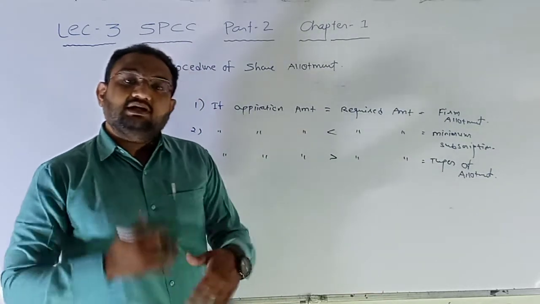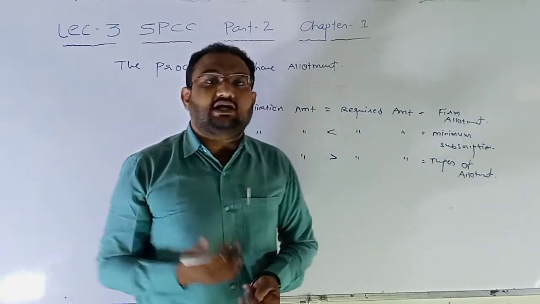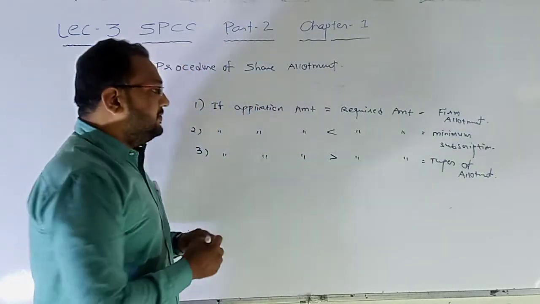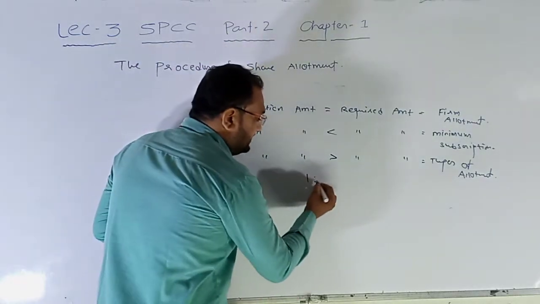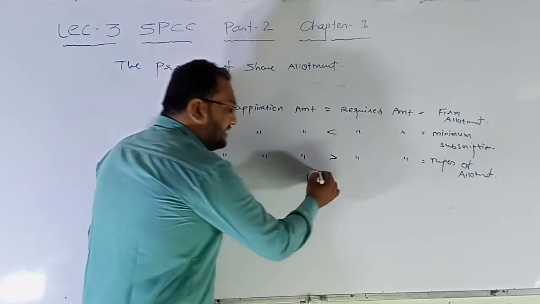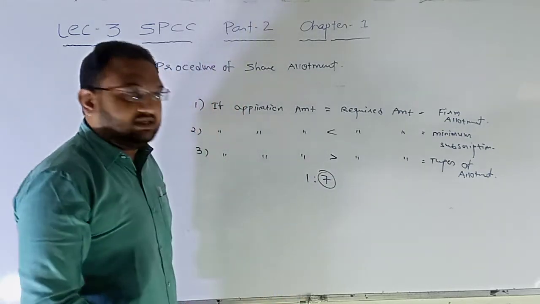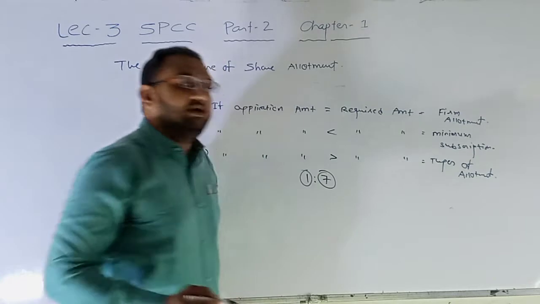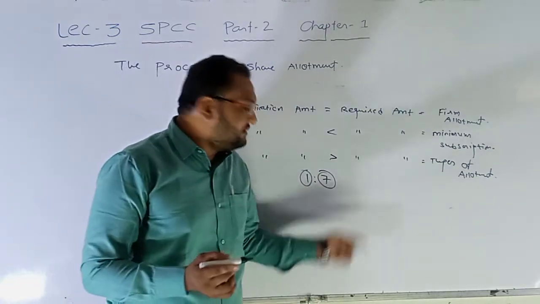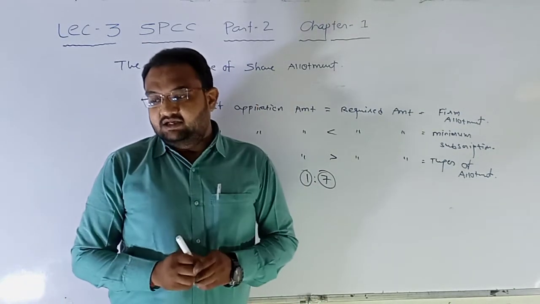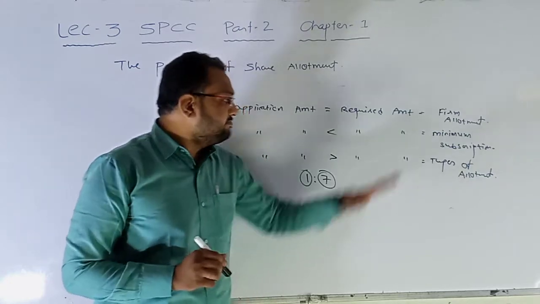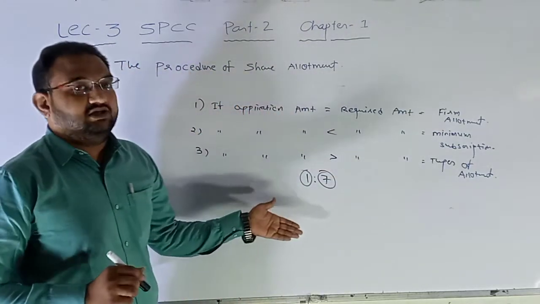Say, for example, if the issue is 7 times subscribed, then the pro rata allotment is 1:7. It means out of every 7 applications received, share allotment will be made to only one person, and the remaining 6 applications will be rejected. So this is the situation.